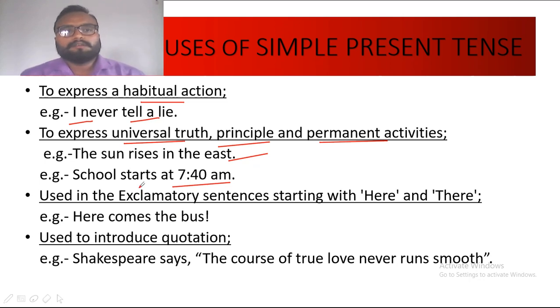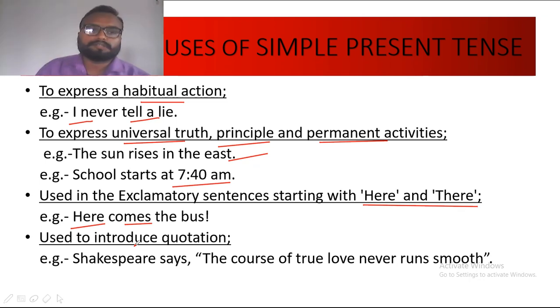Again the next is, it is used in exclamatory sentences starting with here and there. So what is the condition? That the sentence should be an exclamatory sentence, and secondly the sentence should start with here or there. So any exclamatory sentence starting with here or there takes simple present tense. So here in the example you can see, here comes the bus. This exclamatory sentence starts with here, and therefore the S or ES form of verb is used over here.